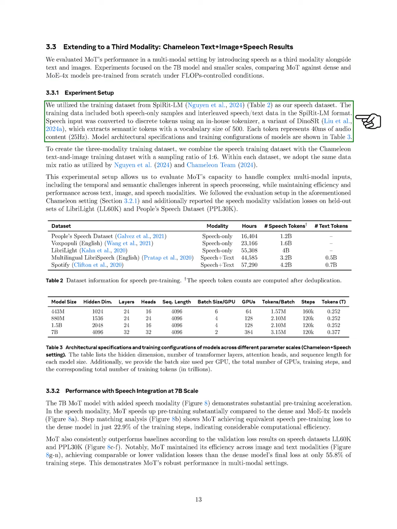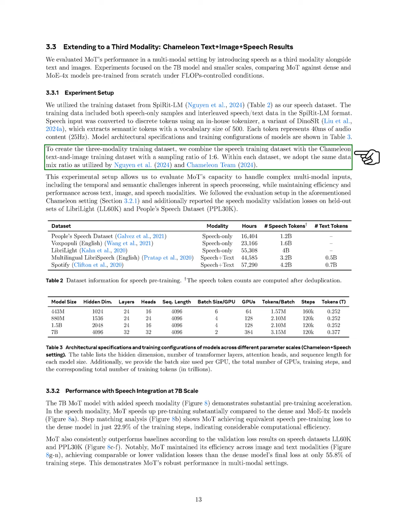For our experiment setup, we used the training dataset from Spirit LM as our speech dataset. This dataset included both speech-only samples and combined speech-text data. We converted speech input into discrete tokens using our in-house tokenizer, which creates semantic tokens with a vocabulary of 500, where each token represents 40 milliseconds of audio.